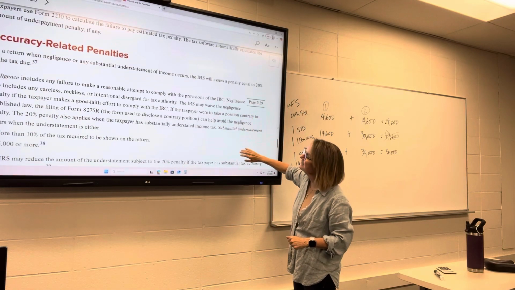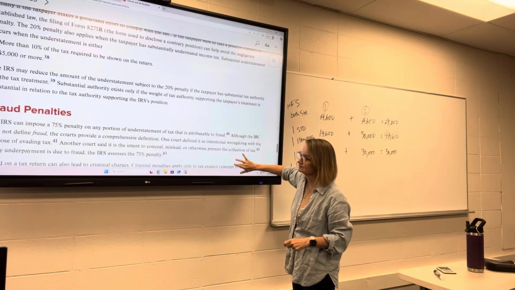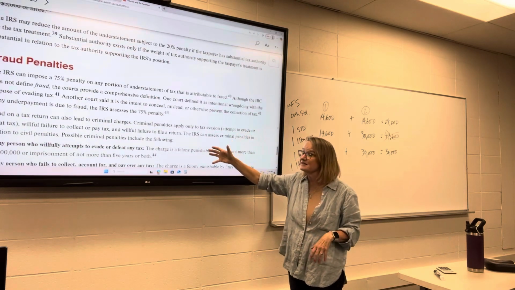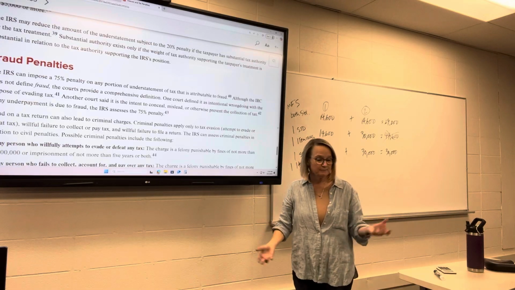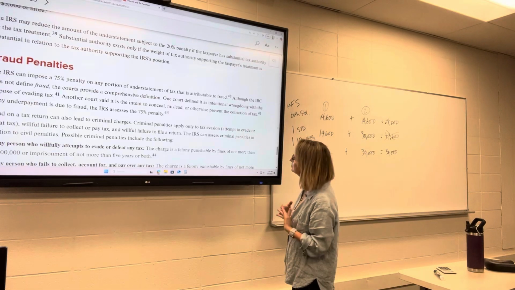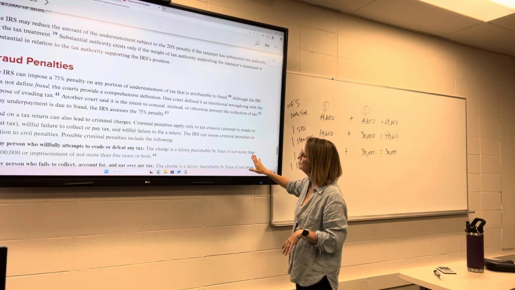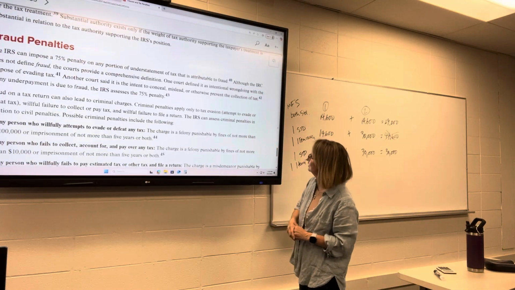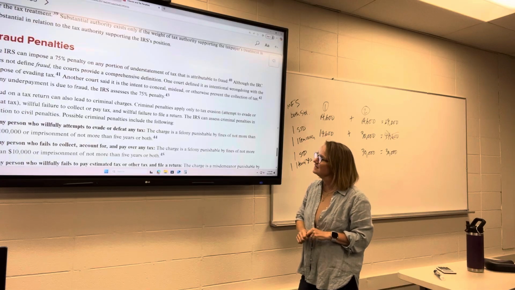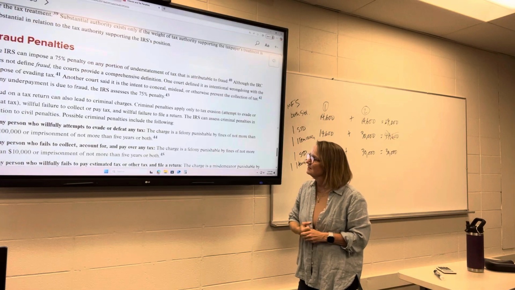There's accuracy related penalties, fraud penalties, which are big ones. I would think that you're most concerned in fraud related penalties with prison time that may be associated with it, because there are criminal penalties. They apply only to tax evasion, which is an attempt to evade or defeat tax.